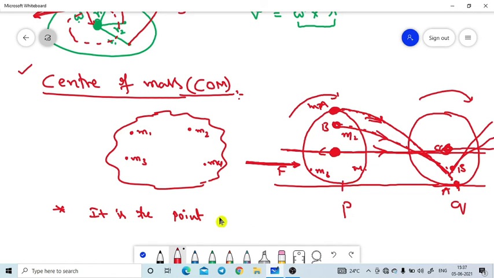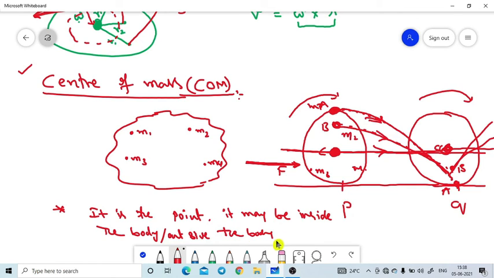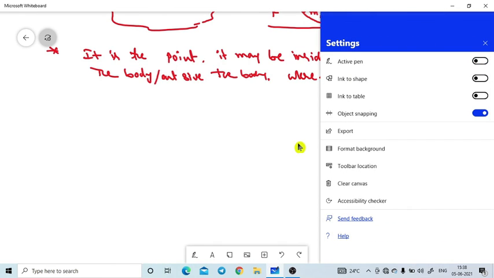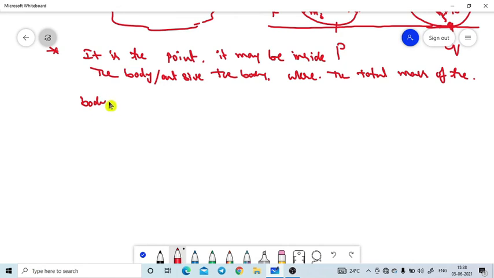It may be inside the body or outside the body, where the total mass of the body is supposed to be concentrated. That is very important.